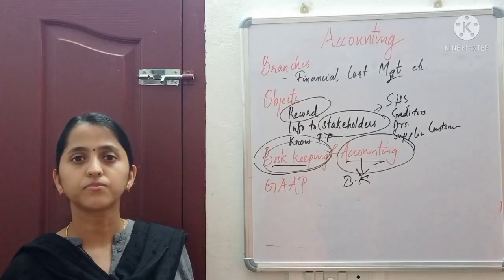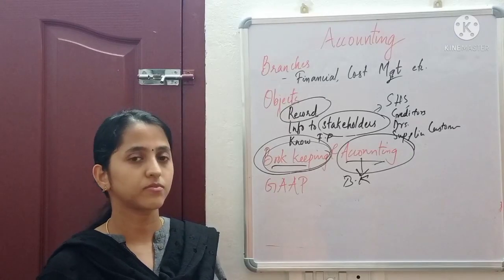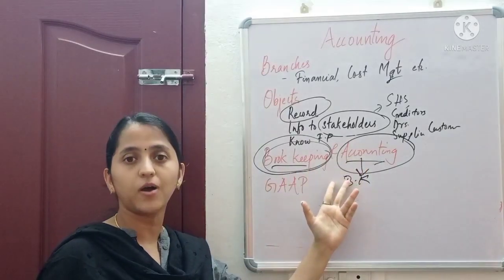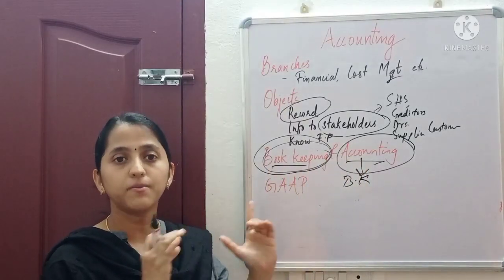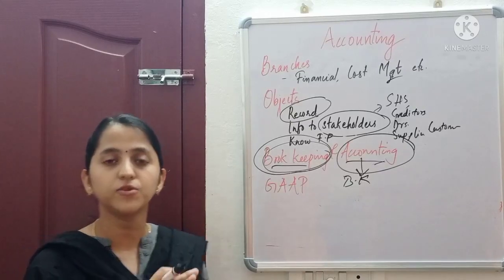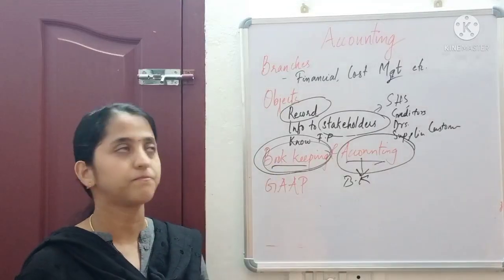Bookkeeping means proper books and records have to be maintained and proper data have to be entered in those books. That is what bookkeeping is.